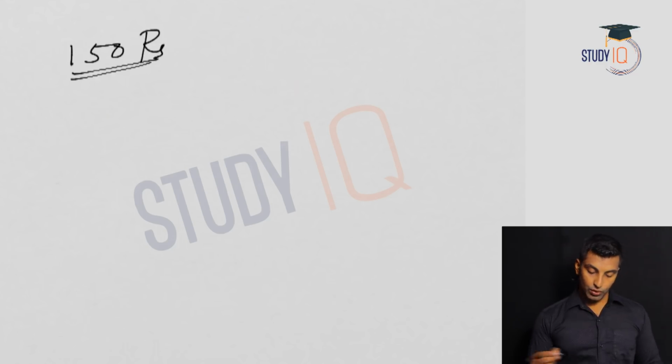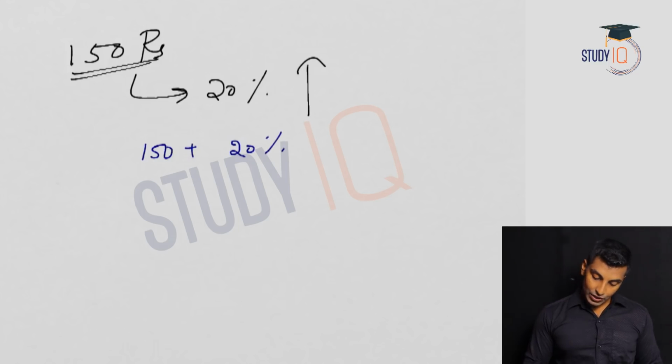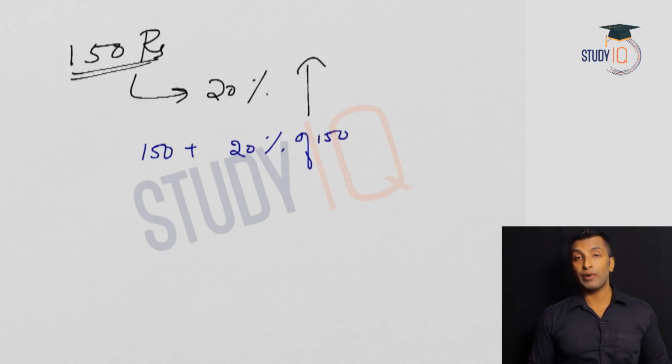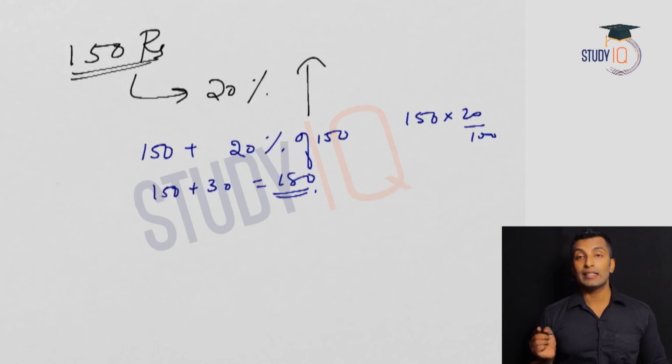So if I give you a question like this: a person purchases an item for 150 rupees and he is selling it at 20% profit. What is the selling price? So 150 plus 20% of 150. How will you calculate 20% of 150? Either you write it like this, 150 into 20 by 100, or 10% of 150 is 15, so 20% of 150 will be 30. So 150 plus 30, which is equal to 180. That's the selling price when you are selling at a profit.